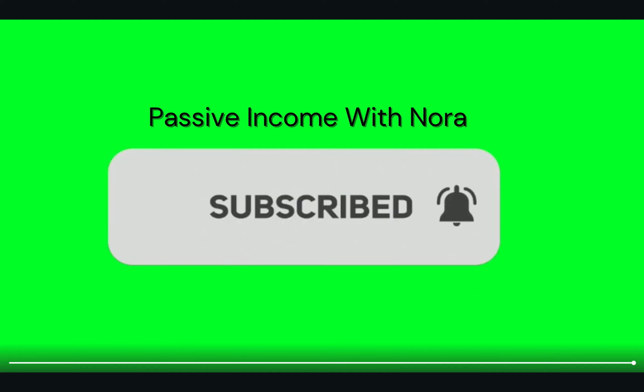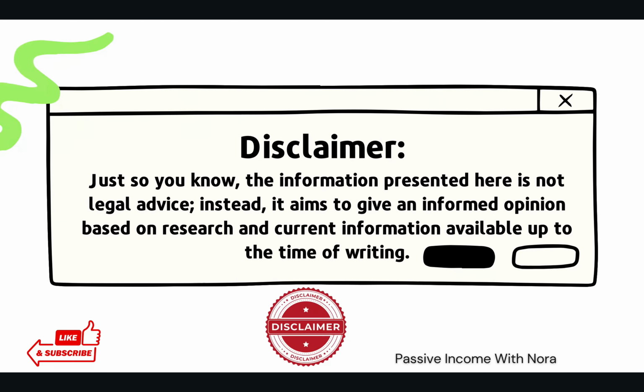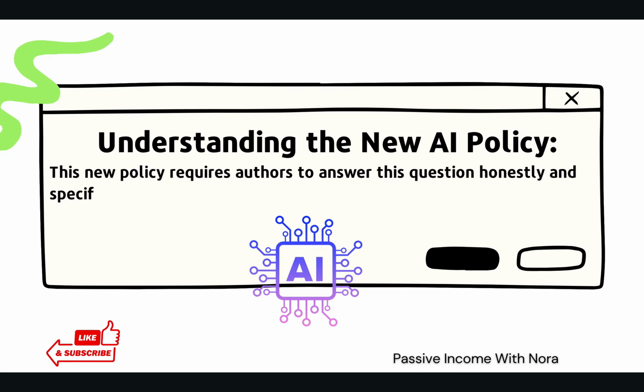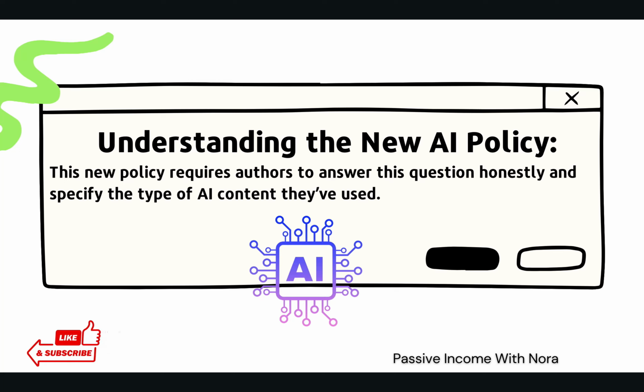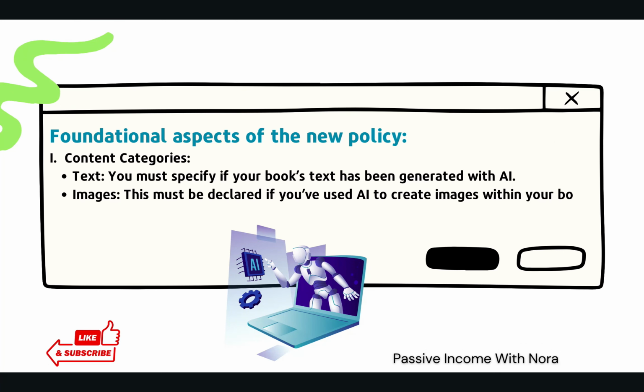To help you understand this new policy better, I've gathered some frequently asked questions and provided answers to guide you on these new changes. So first of all, let us break down and understand the new AI policy. Amazon's AI policy concerns a straightforward question. Are you using AI to create content for your KDP books? This new policy requires authors to answer this specific question honestly and specify the type of AI content they are using. So let's have a breakdown of the foundational aspects of this new policy.